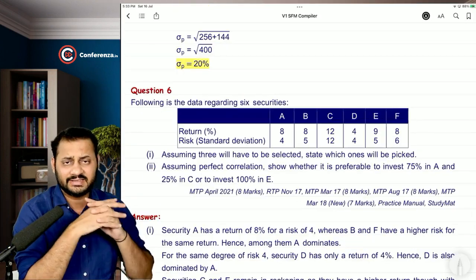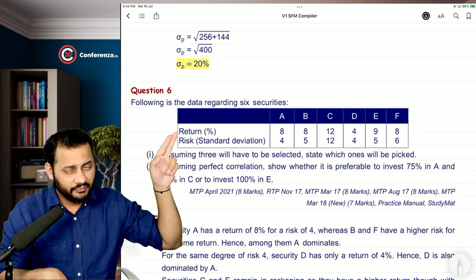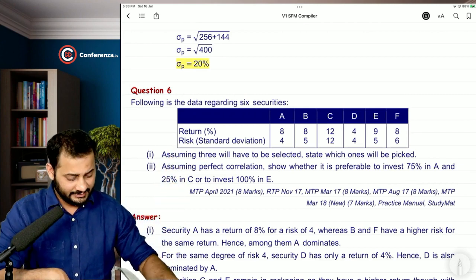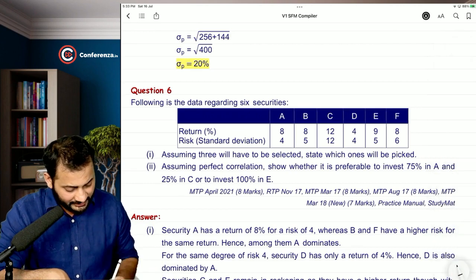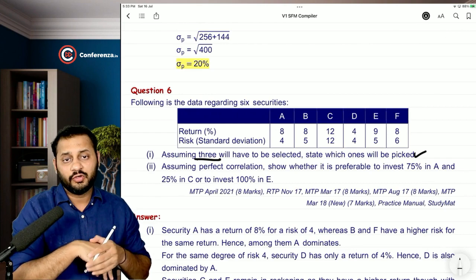So let's read. There are 6 securities given to you, A, B, C, D, E, F. The returns are also given to you in this question and the risk of all the securities. First thing that they are asking us is, assuming 3 will have to be selected. Only 3 securities will have to be selected. You have to tell them which one. Out of 6, only 3.